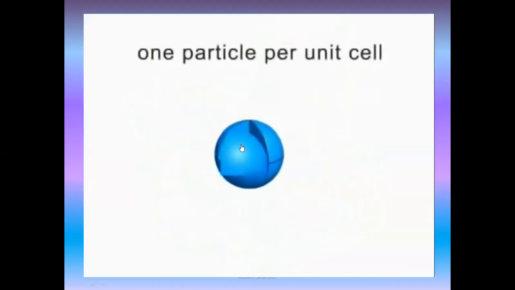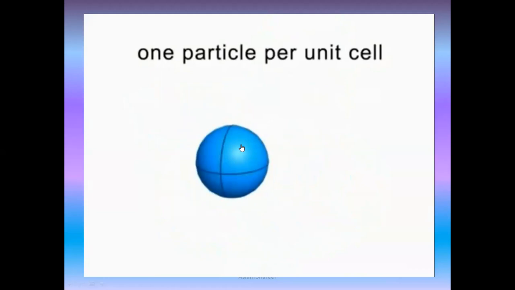We find the number of particles in one unit cell by combining all the particle portions. In the simple cubic unit cell, you can see here 8 corners, each of which is 1/8 of a particle, combined together to make one particle in the unit cell.